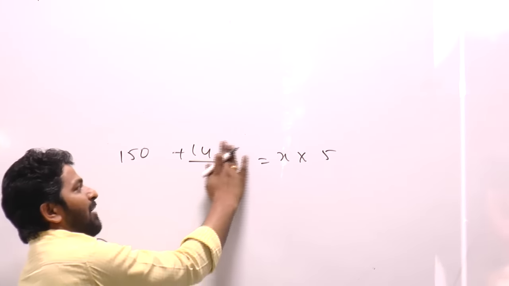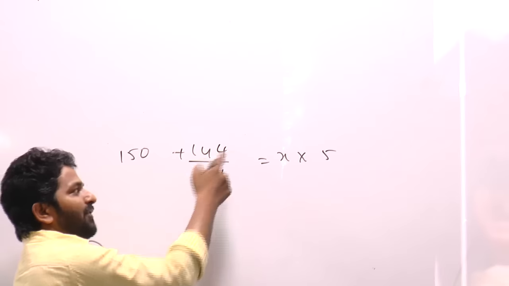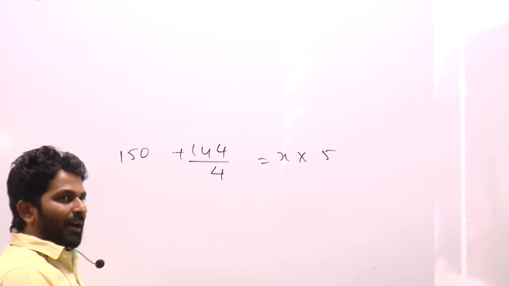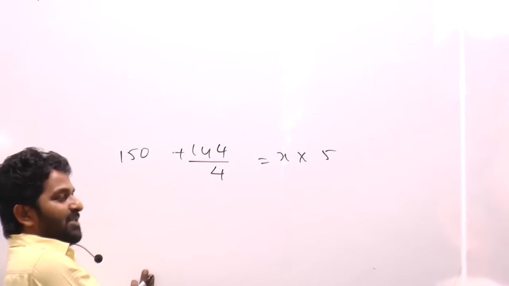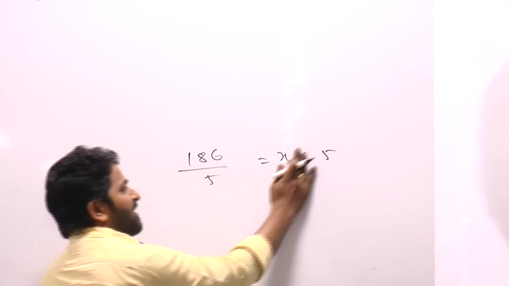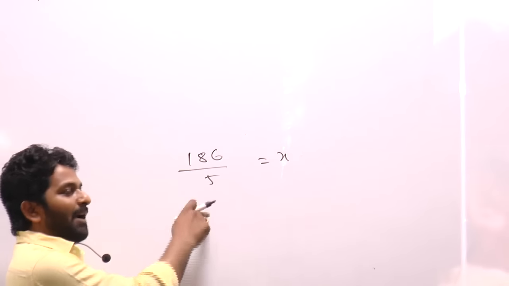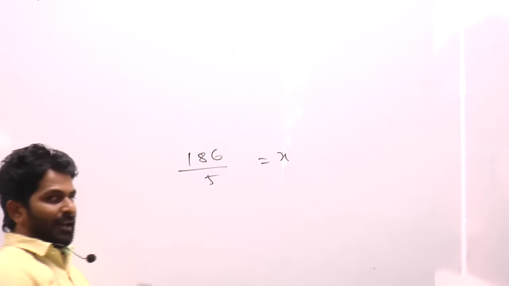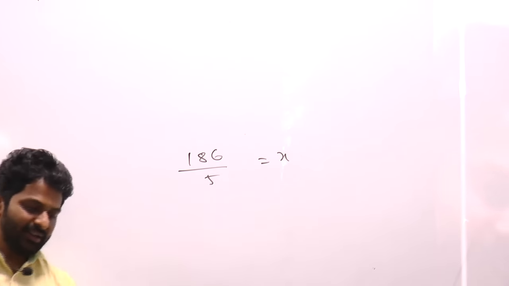For the time being, let's make it 144. Half of this number, 72. Again half, 36. 150, 36, 186. Divided by 5 is x value. Divided by 10 into 2. 186 divided by 10 is 18.6, into 2 times is 37.2. Answer 37.